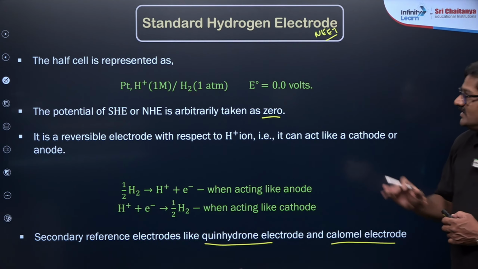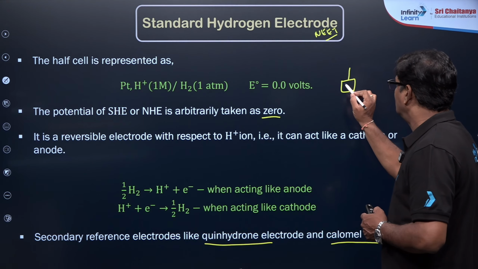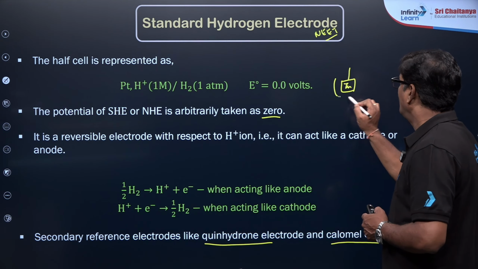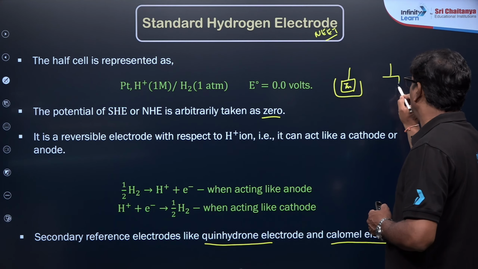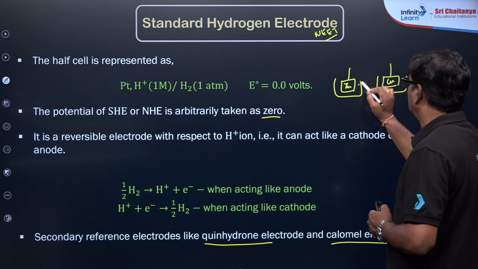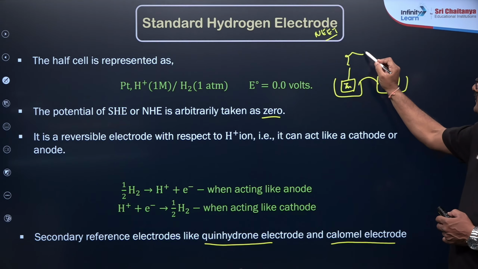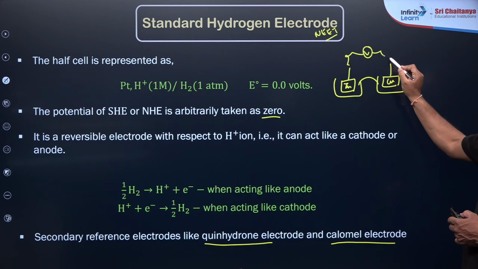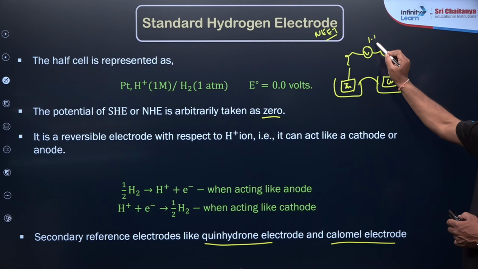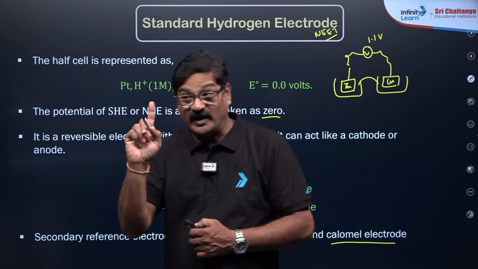And here, if you use zinc over here and copper over here, and these are connected by a salt bridge, it is going to give a voltmeter reading of 1.1 volt. Understand, 1.1 volt, mind it.